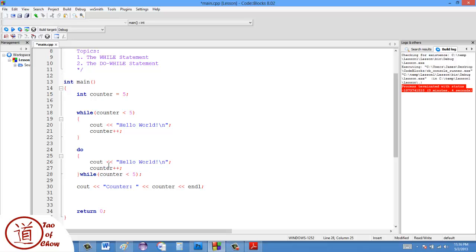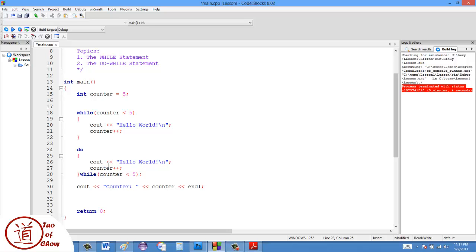Now, it doesn't really matter which one you use. Just some are more appropriate for different situations than others. For instance, I might have a game, and at the end of the game I might say, would you like to play again? In that case, I might want to use a do while. Because it would make sense to do the game first, and then at the end of the game ask the player if they want to go back to the beginning, right? Rather than ask them at the beginning if they want to play again, because that wouldn't make sense, because they haven't even played yet, right?